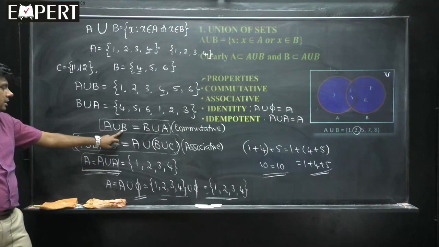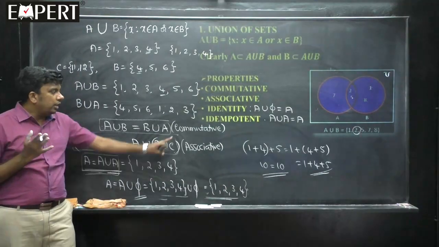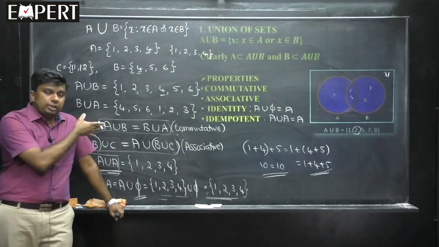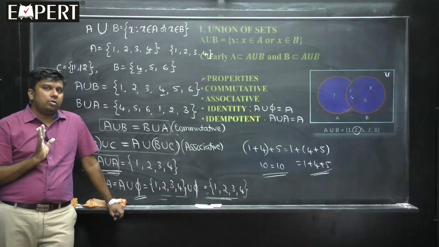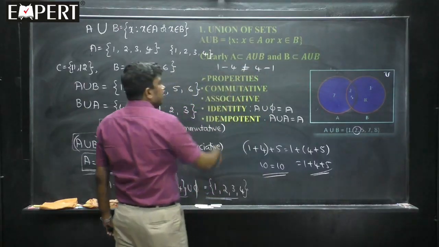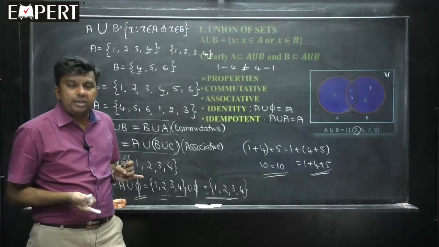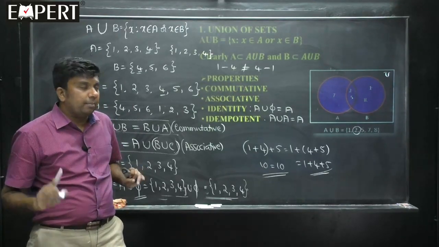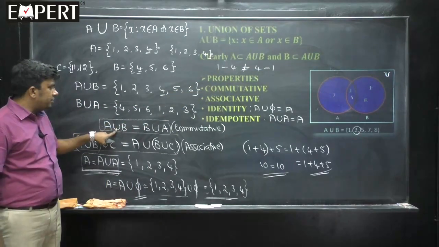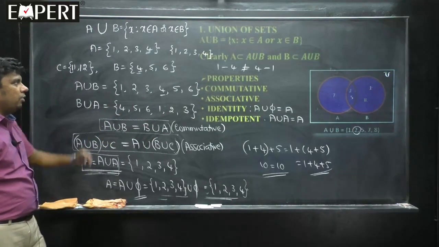Whichever order you take sets doesn't matter, because at the end of the day the set you get is unique. Now don't think that commutativity is true for every concept. For sets it is true, addition it is true, but subtraction it is not true. For example, if you subtract 1 minus 4 and 4 minus 1, they are not the same. So subtraction is not commutative. Multiplication is commutative. 20 into 2 or 2 into 20, same. 1 plus 4 or 4 plus 1, it is the same. But 1 minus 4 and 4 minus 1 are not the same. So it is not true every time. But for union of sets, commutativity is always true. Okay. So this is about union of sets.